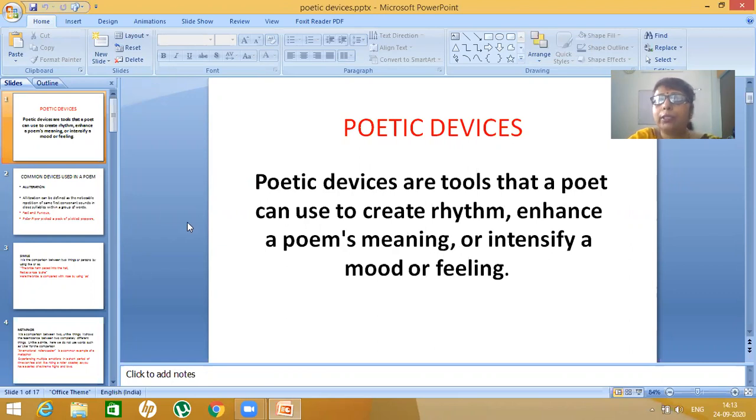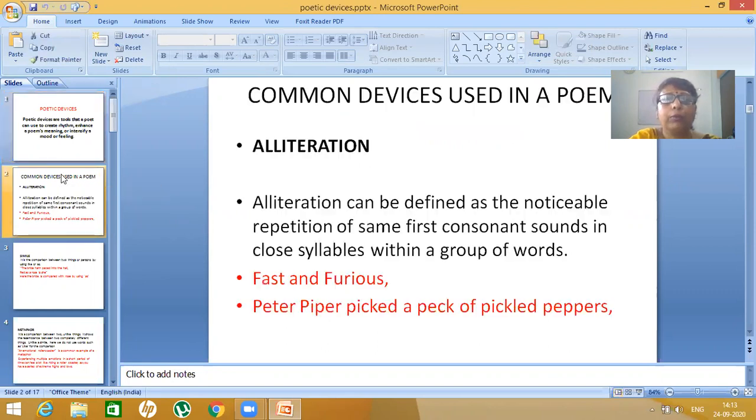Now, we are going to discuss today some common poetic devices. Let me start with alliteration. What do you mean by alliteration? Alliteration can be defined as the noticeable repetition of the same first consonant sounds in close syllables within a group of words. I will give an example to you.